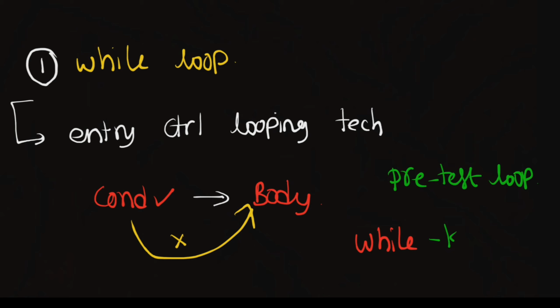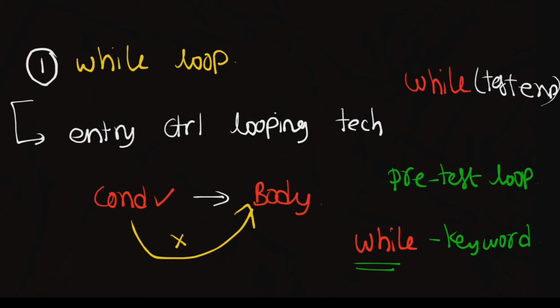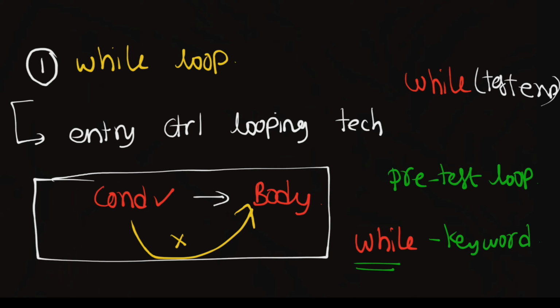while is a keyword from the C language. Keyword means a predefined word; this word already exists in the C language. So this while loop is associated with a condition, or we can also call it a test expression. So while is an entry control loop, or pretest loop, and in this context we have to observe one point: without a condition, the body is unable to execute.